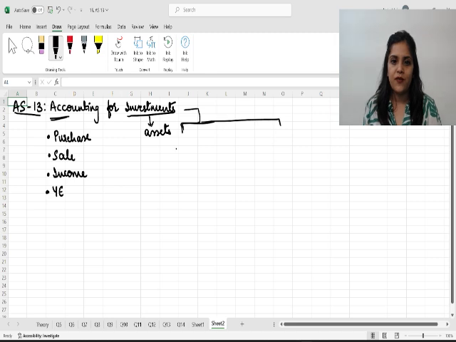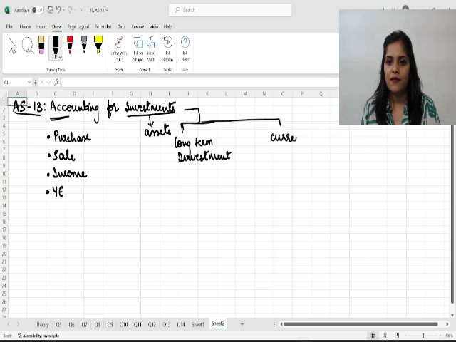The two types of investments are one, long-term investment, and second, current investment.